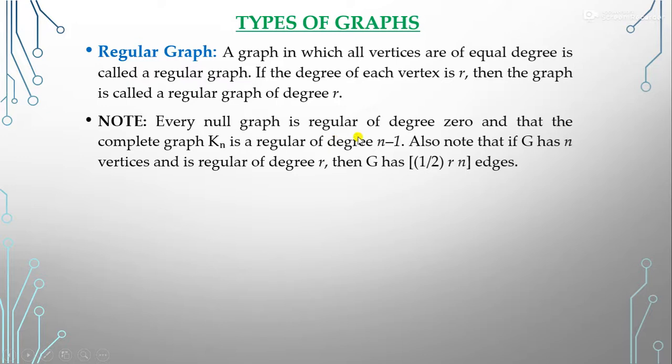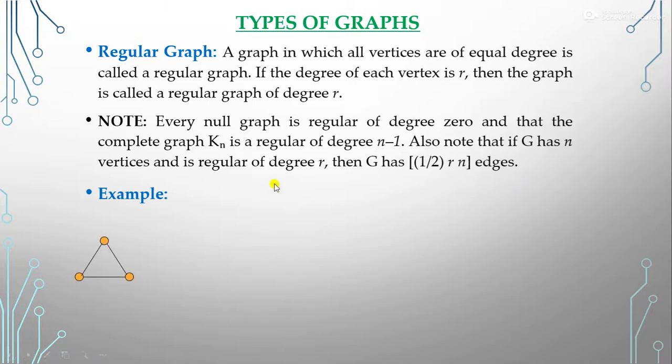Every null graph is regular of degree 0, and the complete graph Kn is regular of degree n minus 1, because in the Kn graph all vertices have degree n minus 1. So we can say that Kn is a regular graph. Also, suppose G has n vertices and is regular of degree r. So how many edges does G have? There will be rn by 2 edges. So now let's take an example.